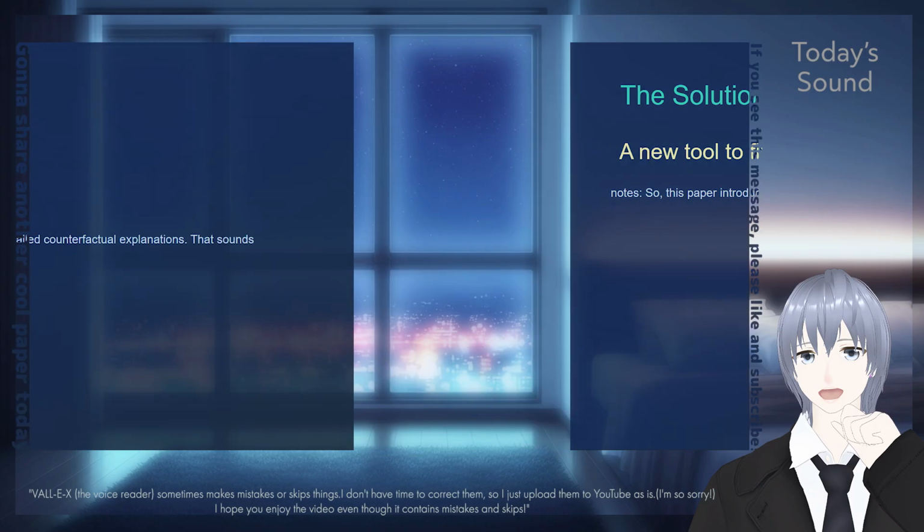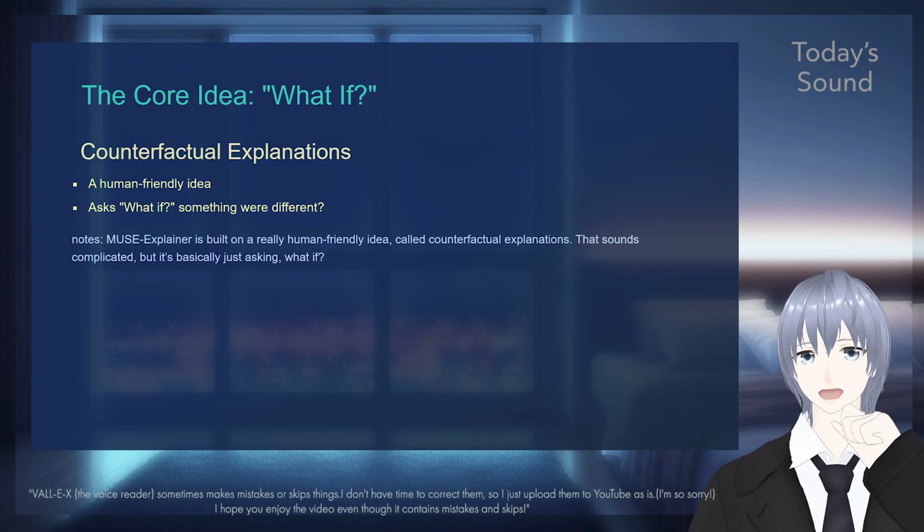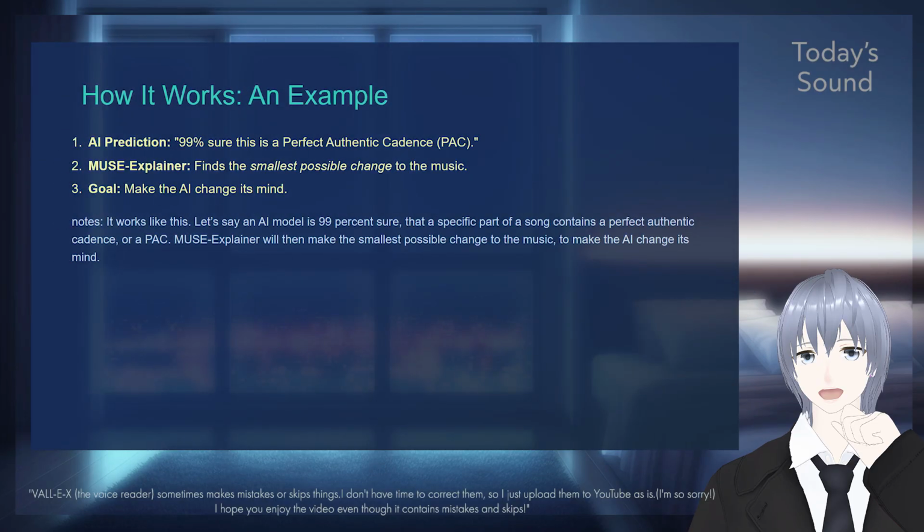I love that name. MUSE-Explainer is built on a really friendly idea called counterfactual explanations. That sounds complicated, but it's basically just asking, what if? It works like this. Let's say an AI model is 99% sure that a specific part of the song contains a perfect authentic cadence.